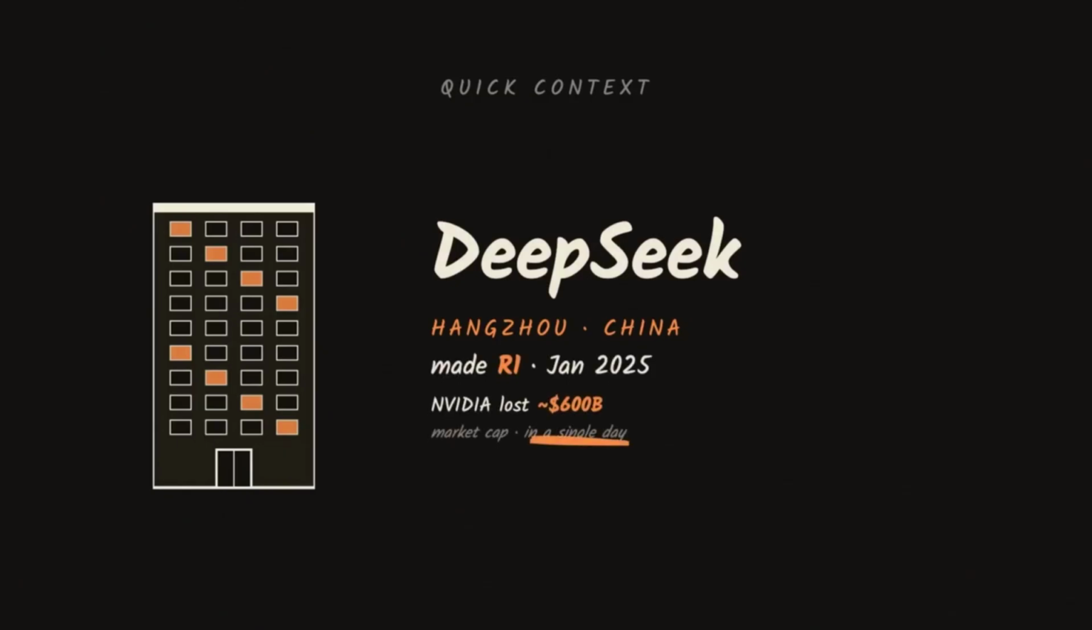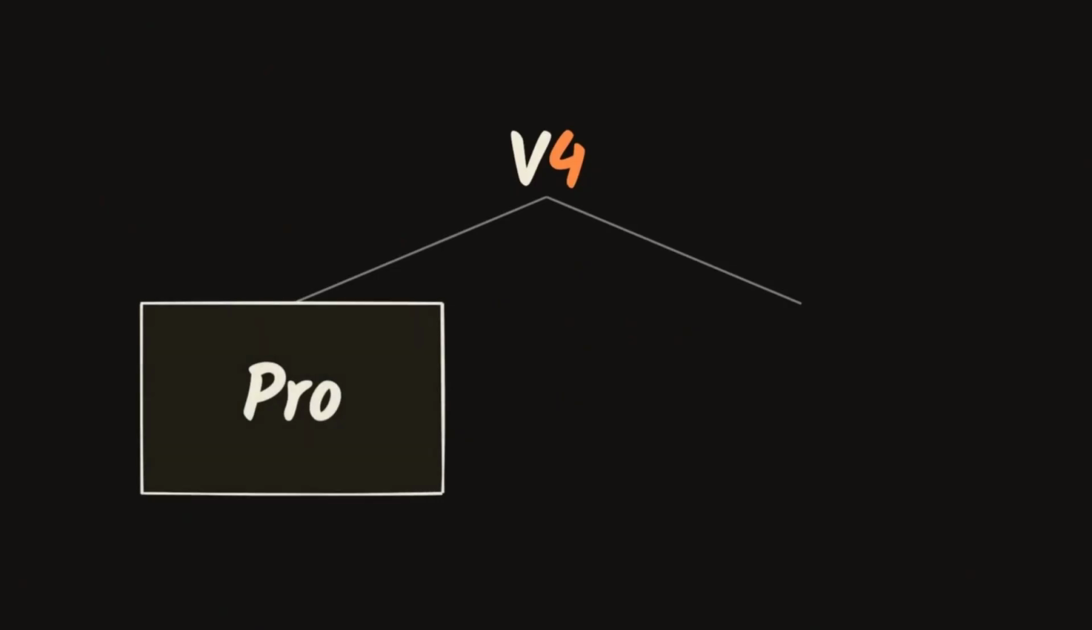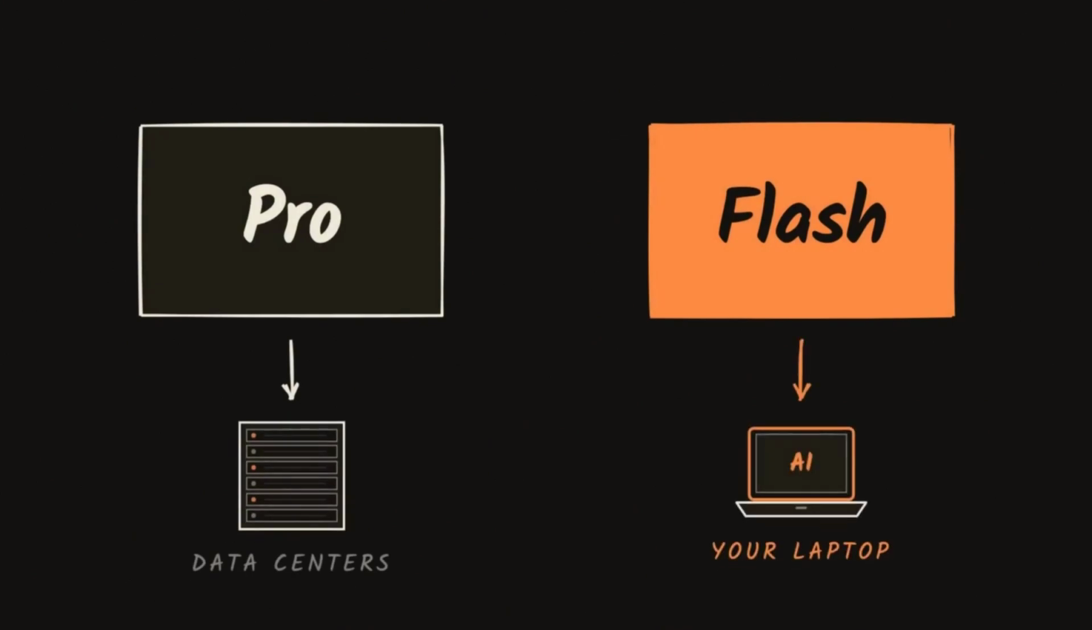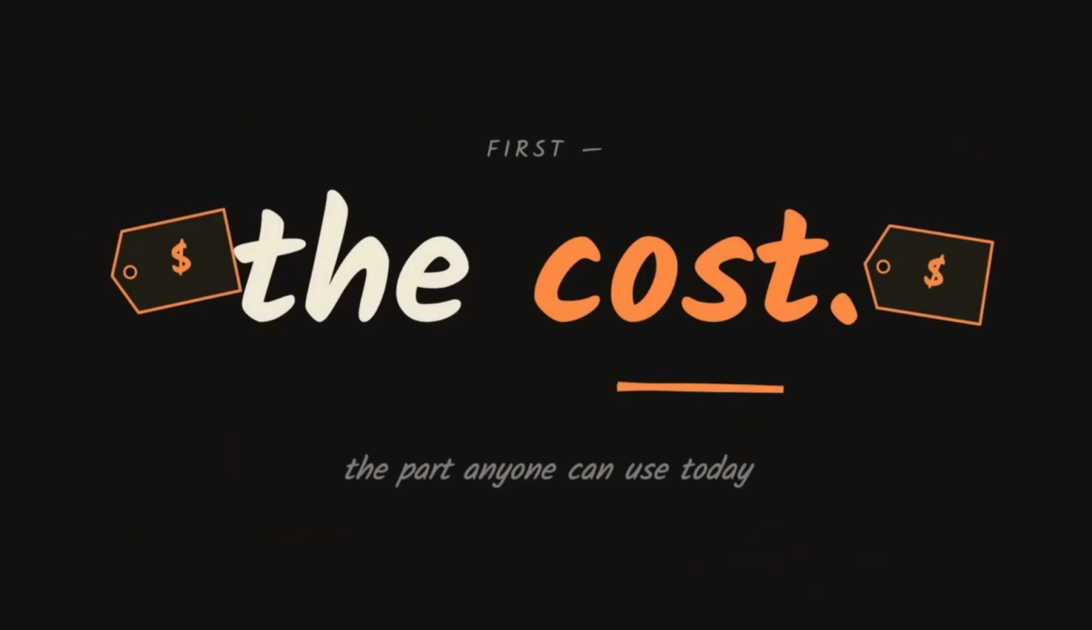Just a quick background. DeepSeek is the Chinese lab that made R1 last year. They just dropped V4, two versions, Pro and Flash. The big Pro for data centers and the smaller Flash. Flash is the one that really matters here.